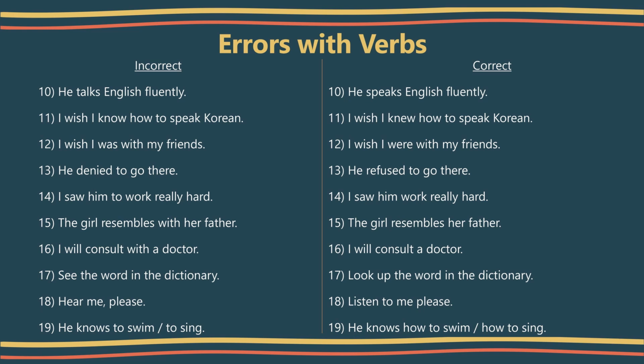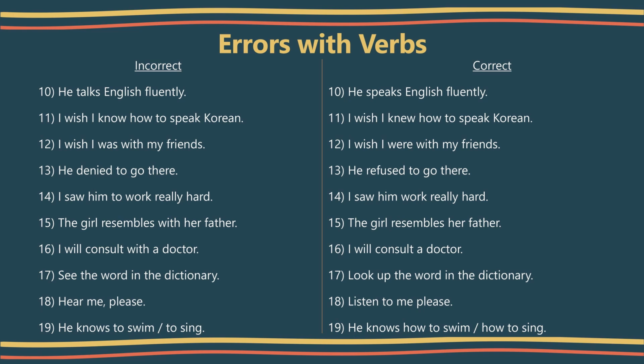Okay, next sentence. The girl resembles with her father. Here resembles means to look like. The correct sentence is the girl resembles her father. Next sentence. I will consult with a doctor. Again, we will not use the word with here. The correct sentence is I will consult a doctor.